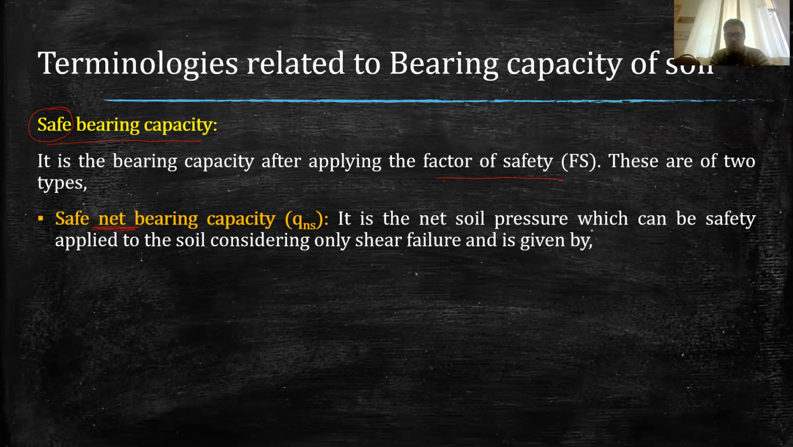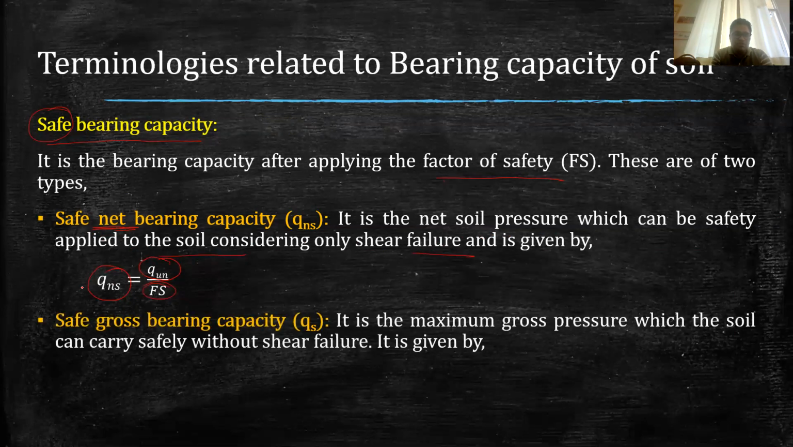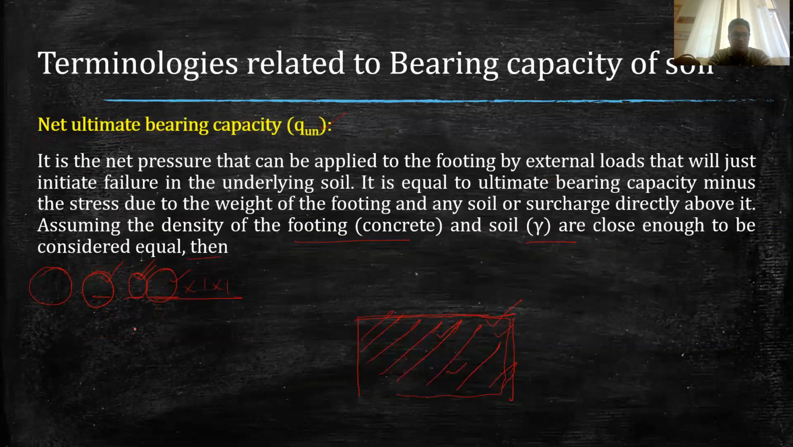It is basically the net soil pressure which can be safely applied to the soil considering only the shear failure, and it is given by this formula. QUN, the net ultimate bearing capacity, divided by the factor of safety, is how we find the net safe bearing capacity. Similarly, if we find the safe gross bearing capacity, here you can see gross is added. In this, we will add the overburden pressure also, because the ultimate bearing capacity includes the overburden pressure also.